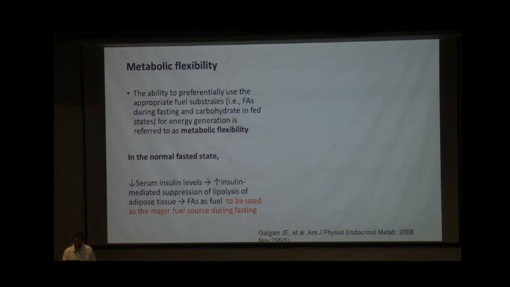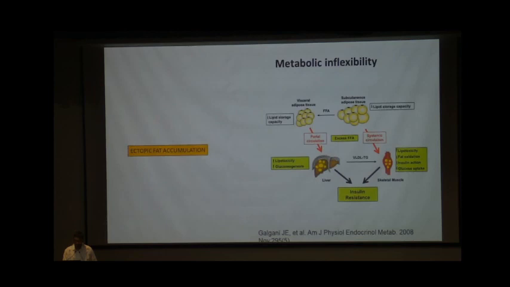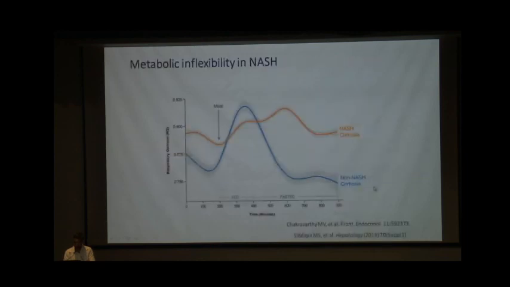It is the ability for preferentially using the appropriate fuel, that is carbohydrate, in the fed state, and in the fasting state, use of the free fatty acids or fatty acid. But in the state of metabolic inflexibility, there is excess free fatty acid, and it has been proposed that it is the excess of free fatty acid and metabolic inflexibility that lead to ectopic fat accumulation not only in liver but also in skeletal muscles, and this further increases the insulin resistance.